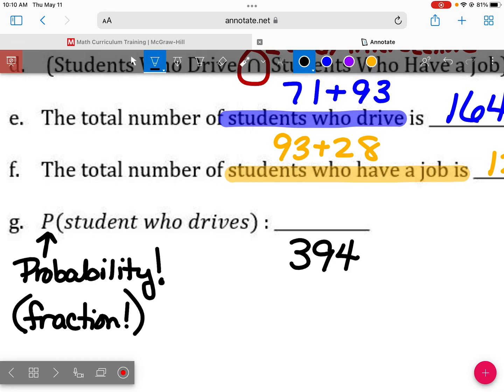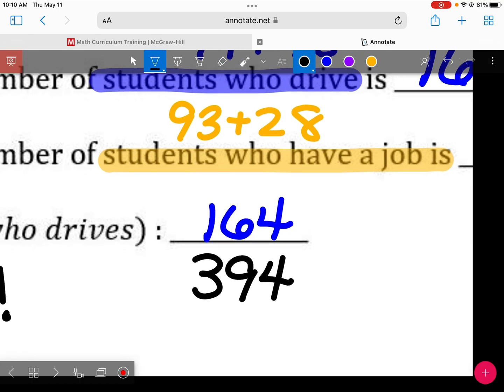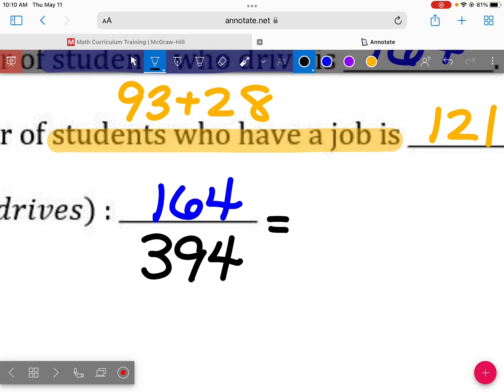In my numerator, I want all the students who drive. What was that one? All the students who drive? 164, because remember, all the students who drive, I have to include everything in that circle. So 164. Just because I know it sometimes shows up on multiple choice type things, and yesterday when we were playing the Kahoot, it showed up this way too, where they gave us a situation like this, but then all the answer choices were in decimal form.